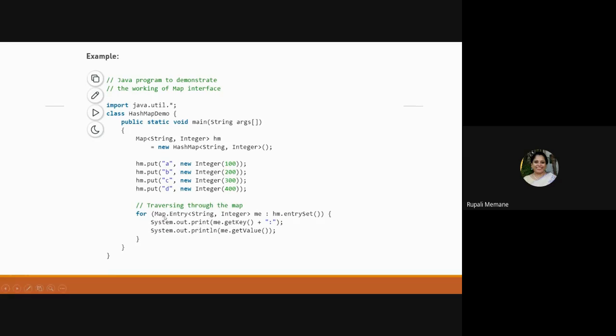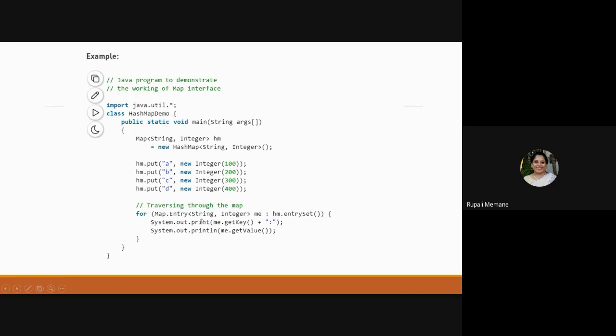Here they have created a traversal using Map.Entry. Map.Entry is again a class, and I'm going to create an object of it. What is Map.Entry? It has to retrieve the associated key and value, of String and Integer. So I create an object ME, and ME is going to retrieve all the entries stored in HM. Got this line?